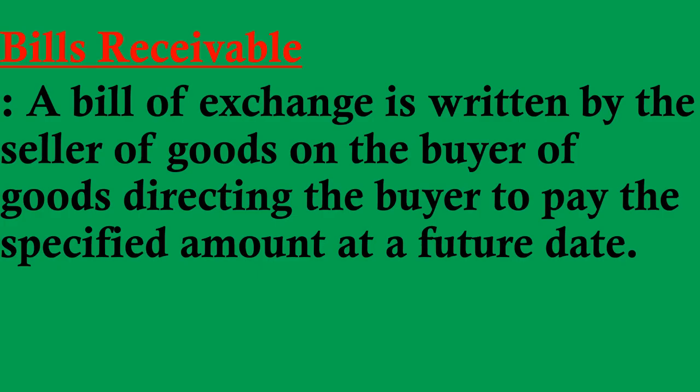So suppose we are the customer of some company and we are buying some goods on credit. In that case, the seller is creating a bill of exchange. He will write the specified amount for which we have purchased goods from him. So in that case, it will be termed as bills receivable. Fine. How? Let's see.